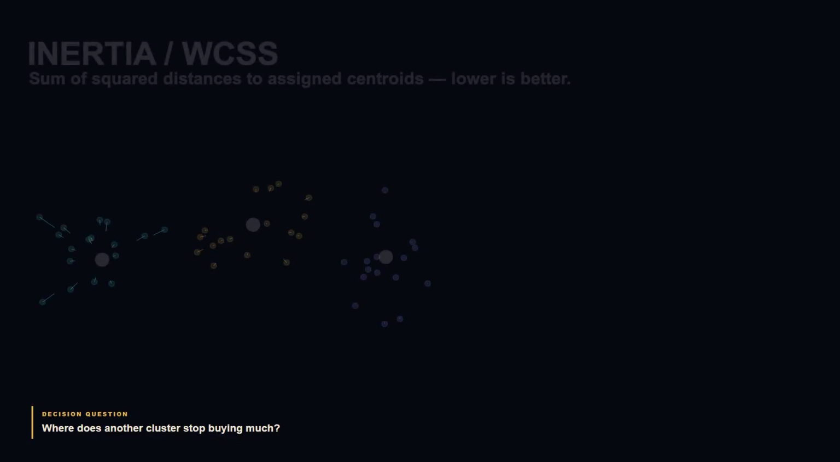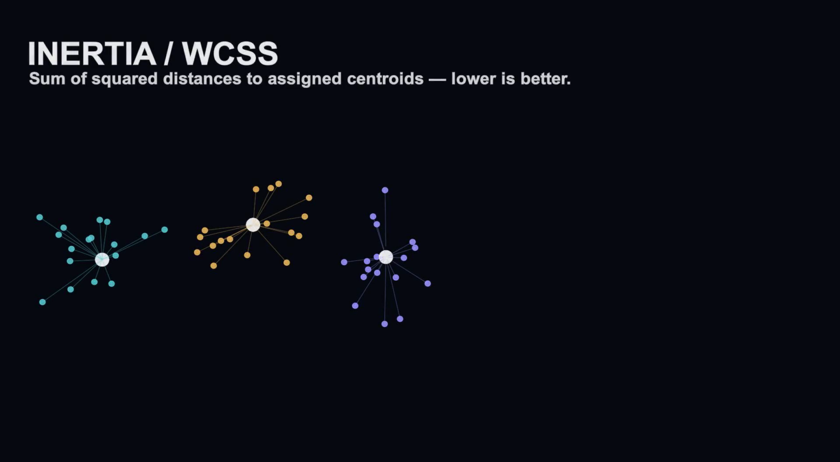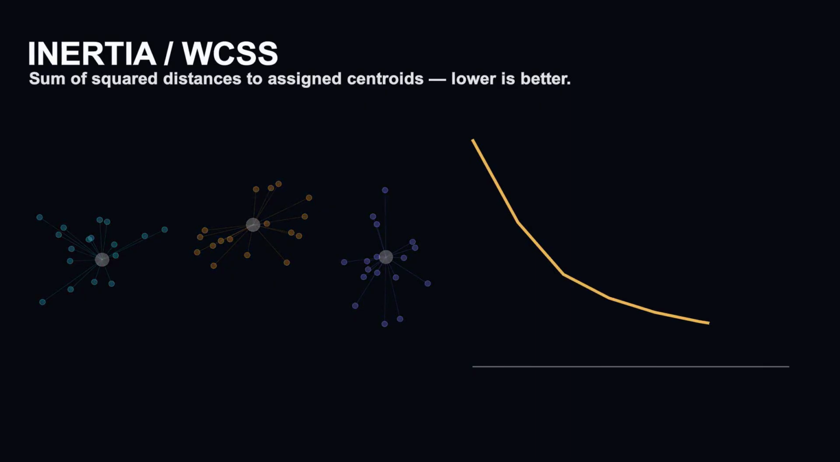Start with the objective k-means actually optimizes. Inertia, also called within-cluster sum of squares, adds the squared distance from every point to its assigned centroid. Lower is better. Compact clusters produce smaller inertia. But inertia always falls when you add more centroids. With enough clusters, every point can sit beside a center, and the score approaches 0.